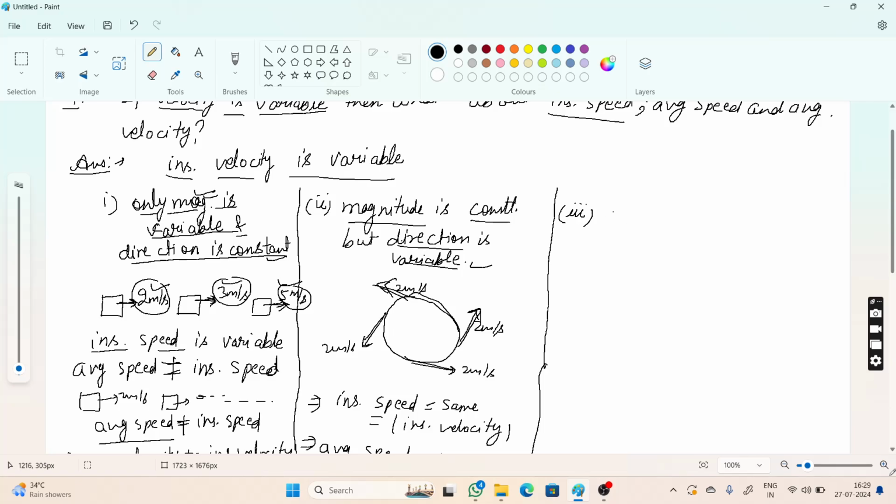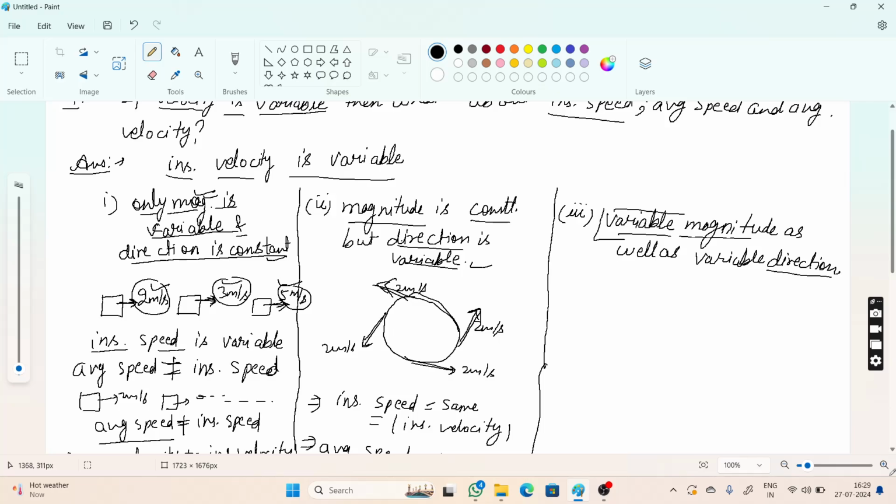Now the third case is the body moving with variable magnitude as well as variable direction. So magnitude is changing continuously and direction is also changing continuously.